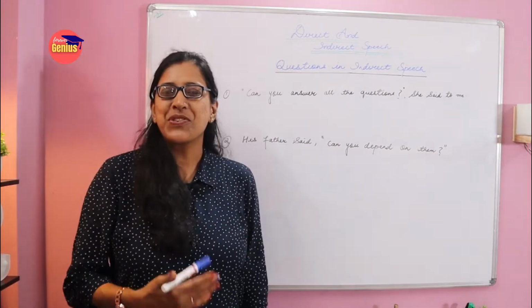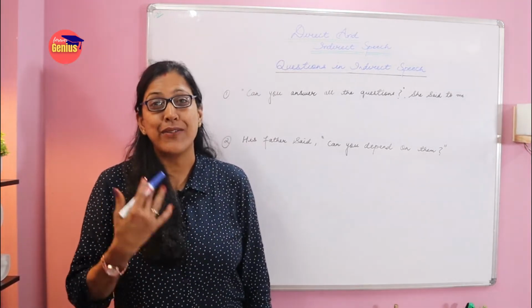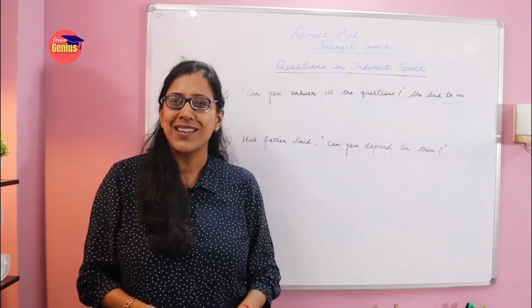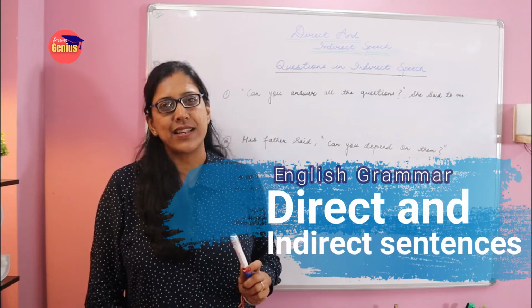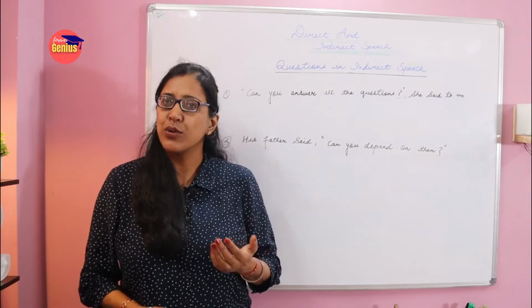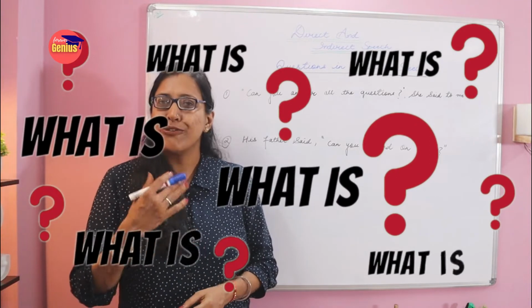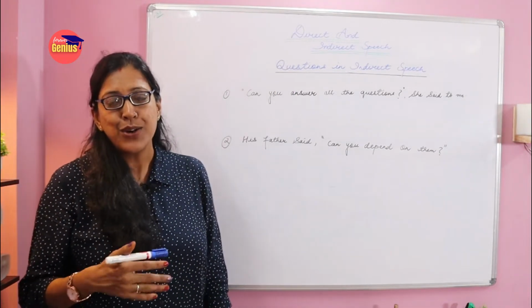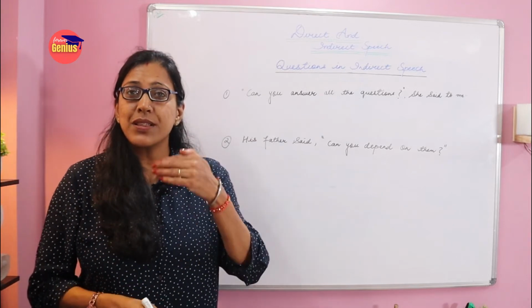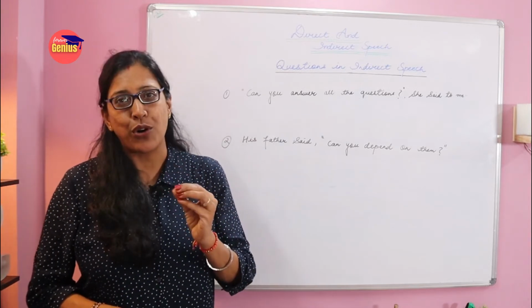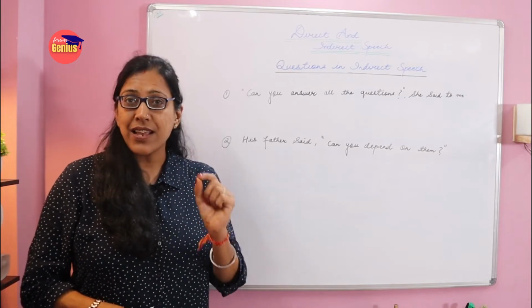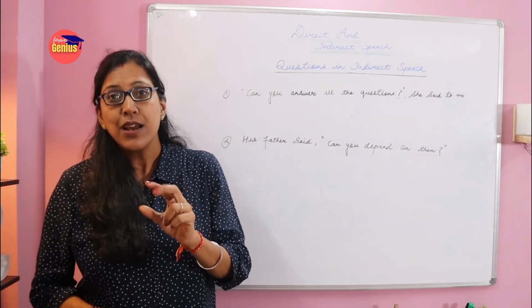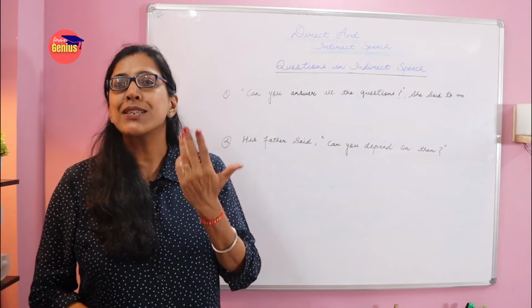Hello students. Now we will be discussing our continuing topic, direct and indirect sentences. In the first video, we saw the basic format, how it is dealt with, what the questions are, what the basic rules are which we need to follow, what happens when there is a subject and an object, and what happens when the object is missing.